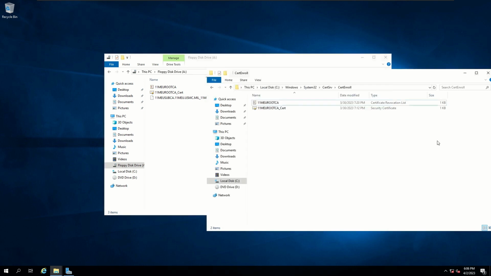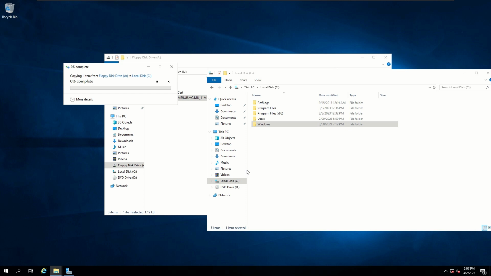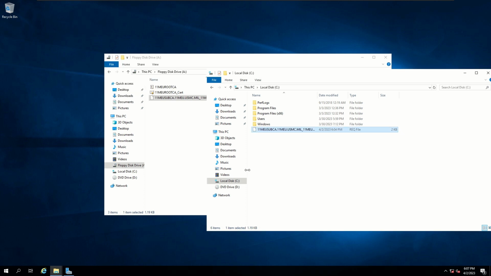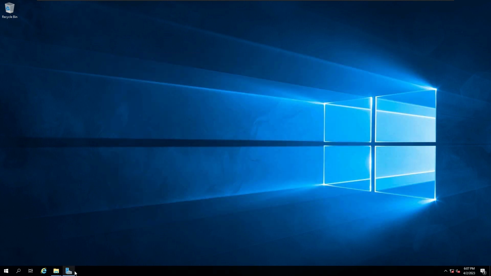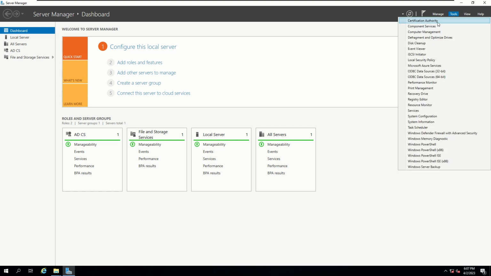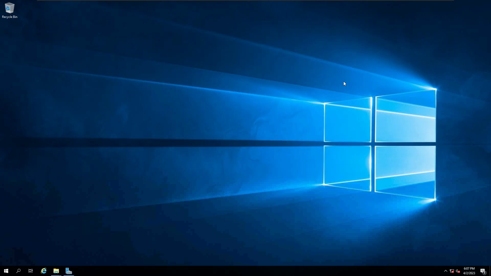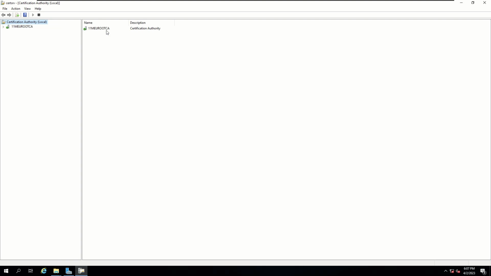Okay, so let's move this request file over to the root of our C drive just for easier access to it. Alright, perfect. Now let's minimize these windows and open up our certification authority console. Alright, so now let's go ahead and right click on root CA, select all tasks, and submit new request.